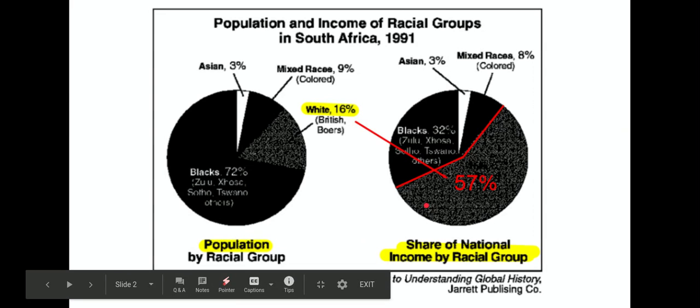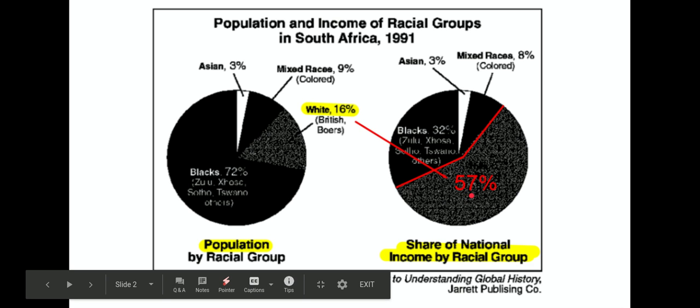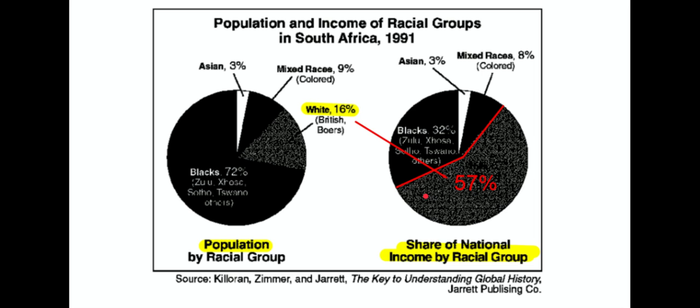Okay. So if you're thinking about the historical context here, I would be thinking about, hey, what caused this? Well, the apartheid, right? You have the white minority that is in control of the government, that's segregating it, that's providing opportunities for only the white people, and removing those opportunities for the black people in South Africa. So as a result, the whites have all the money. And we can see that here in the pie chart. So that's the historical context that played into what we're looking at here.